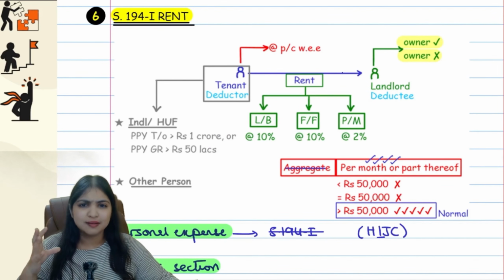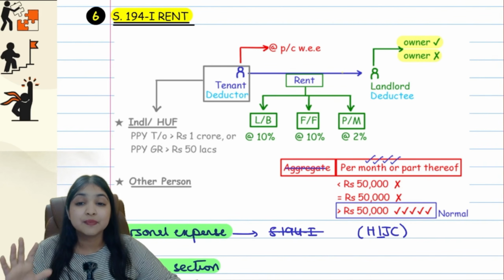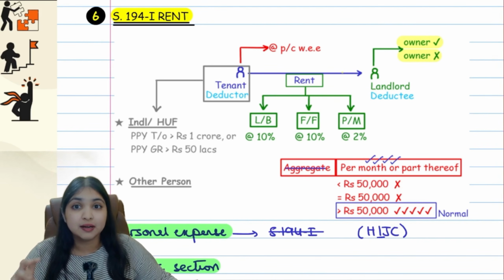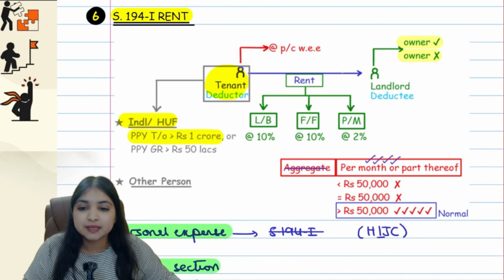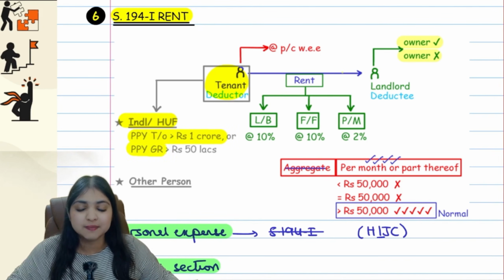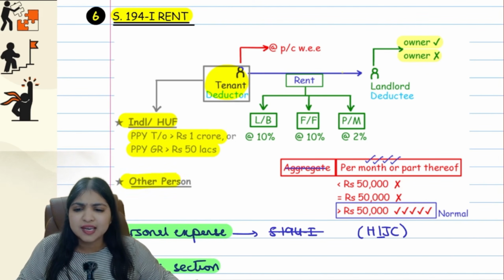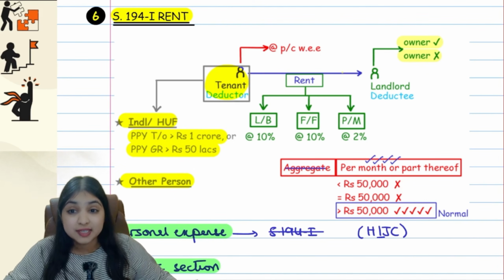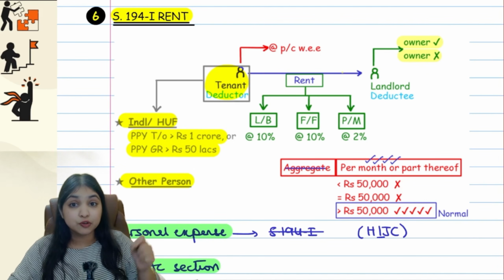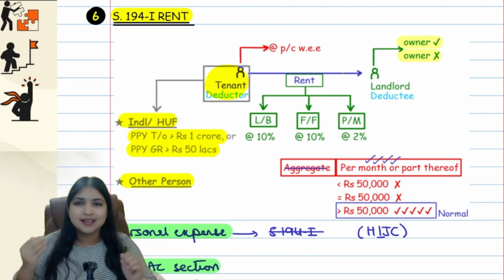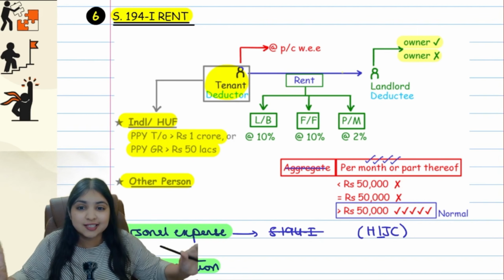Let us do our main diagram first. See, in 194I, because it's an R hijack section, of course we will trouble the deductor. The deductor, if he's an individual or HUF, his preceding previous year turnover has to be more than 1 crore or his preceding previous year gross receipt has to be more than 50 lakhs, as the case may be. If he's any other person, then we will not trouble him. But if he's an individual or HUF, then this condition has to be fulfilled. Only then 194I will apply. This is the common point in all your R hijack sections, guys.